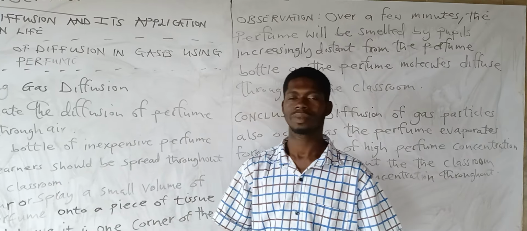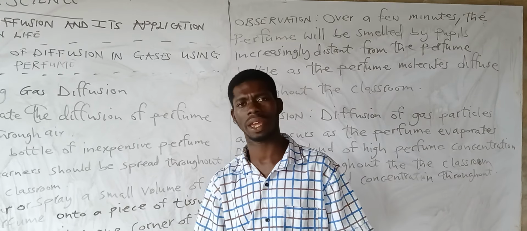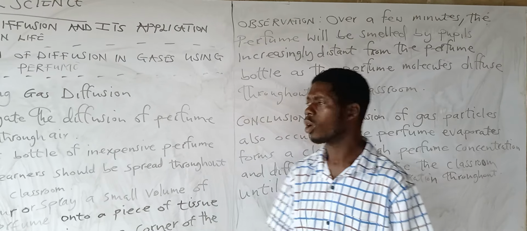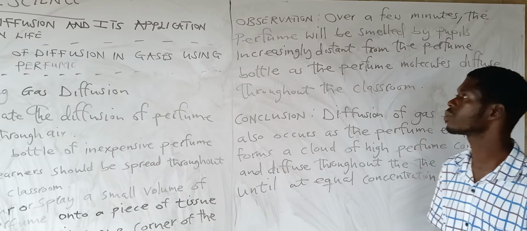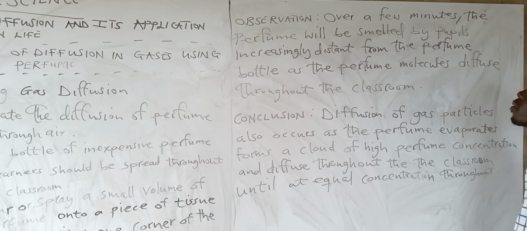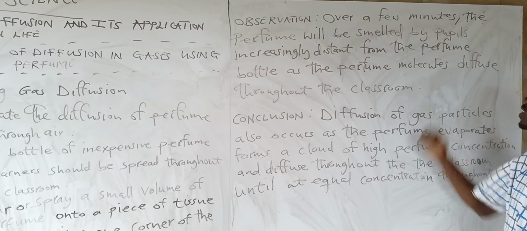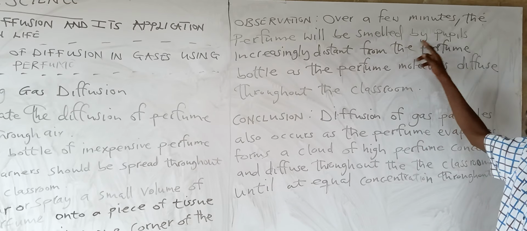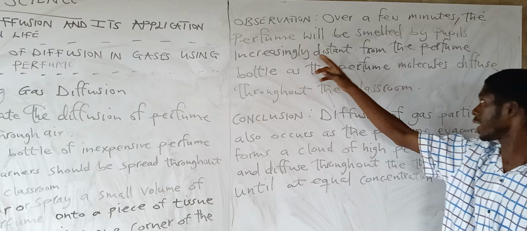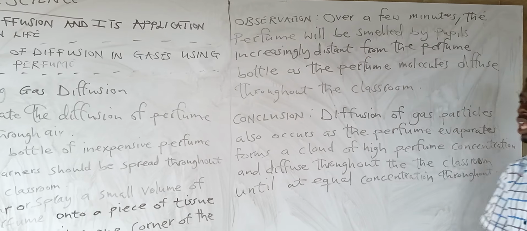Yes. Okay. Now let's come to the observation. So it says, over a few minutes, the perfume will be smelled by pupils increasingly distant from the perfume. Yes.